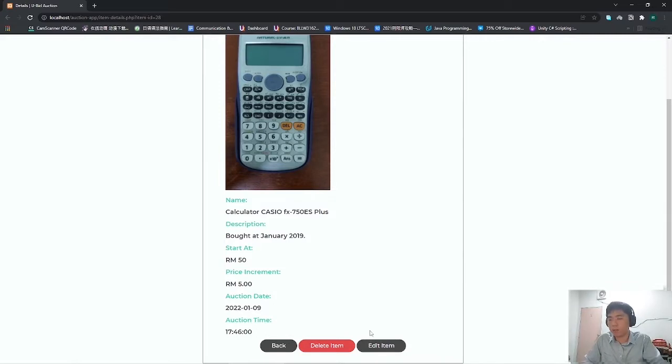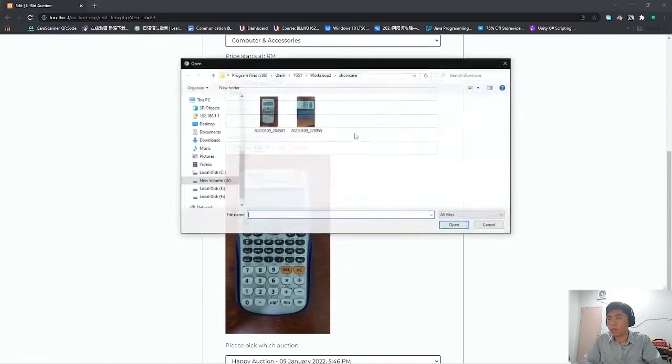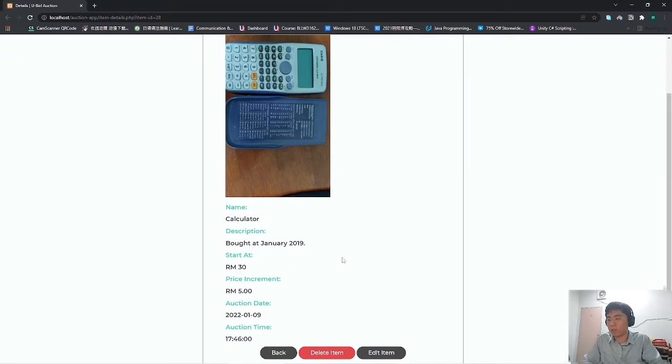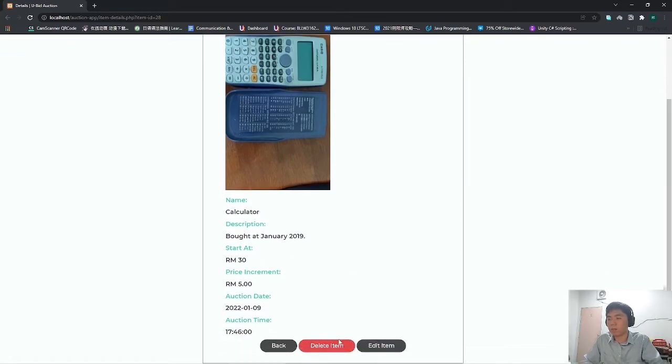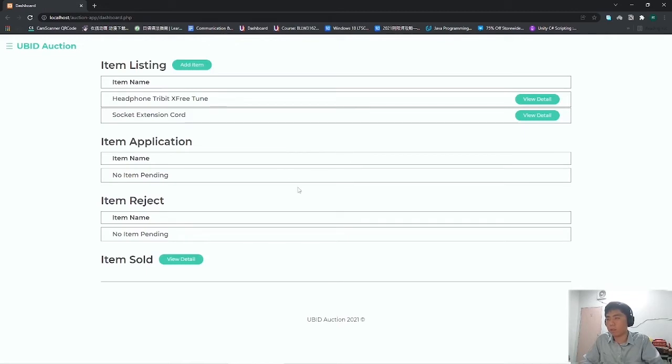So let me try to edit the item. Let's say I want to change the starting price to 30 ringgit and change the image. So the image changed and the starting price also changed. Now let's say I want to delete the item. So click delete. The system will ask for confirmation from the user. So click OK. The item was deleted from the system.